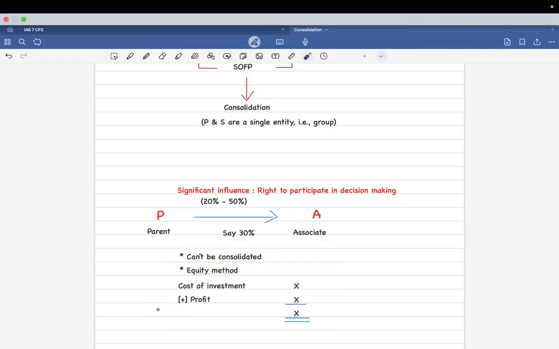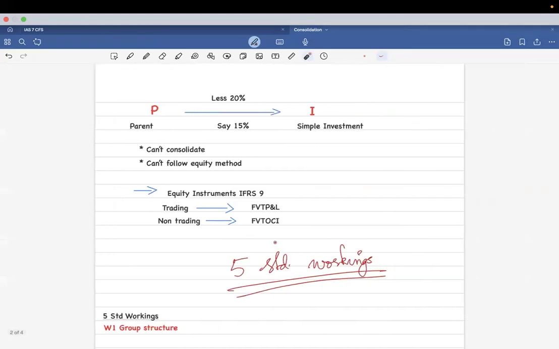And how do you account? We account through equity method, whereby we take the cost of investment plus whatever the company makes as profit, among them the share of the profit that P holds. And the total becomes the value of A for P. Understood?